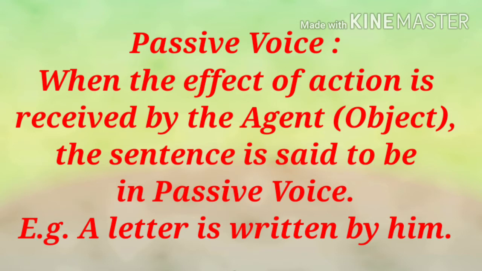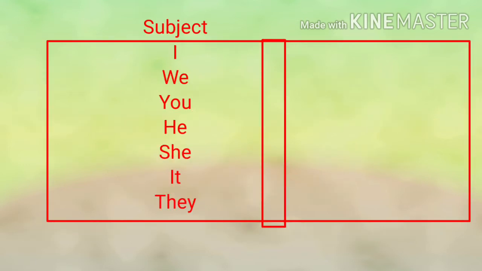But here in this sentence, subject is passive. Subject is not active. The action is not done by the subject. Rather, the action is done by the object. In this sentence, action is written. But this action is done by the object. And when the object is active, it is said that it is the passive voice.